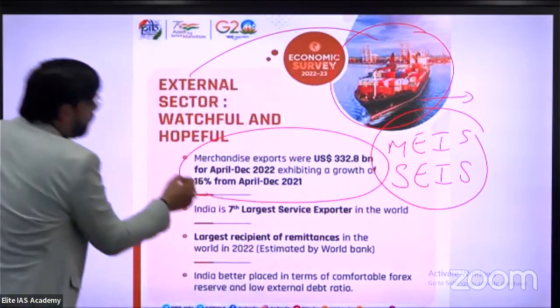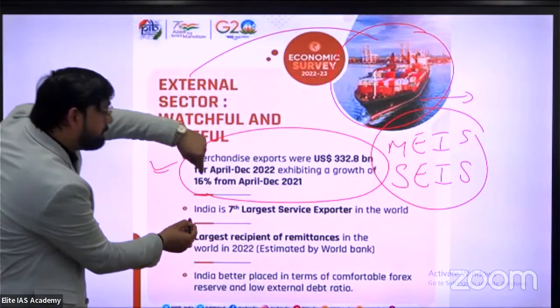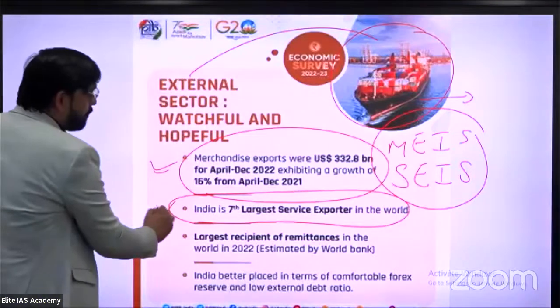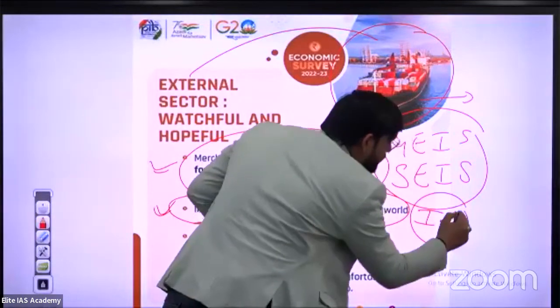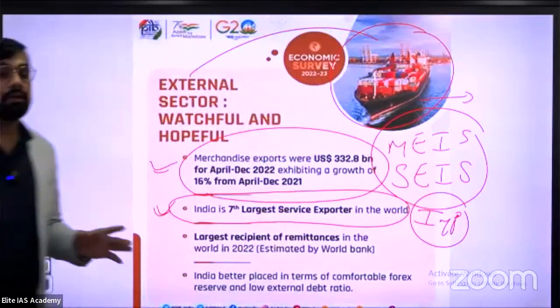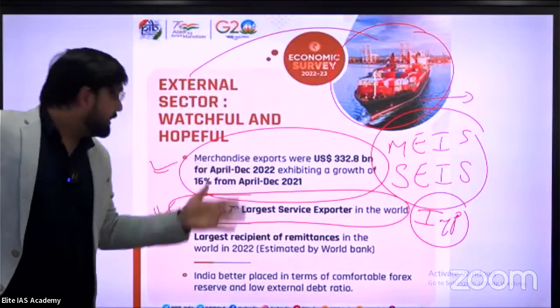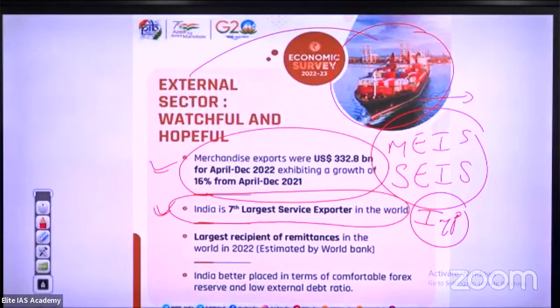This is important data for you. India is the 7th largest service exporter in the world. Important line: under the Service Exports from India Scheme, India is the 7th largest service exporter in the world. This is an important line for you.